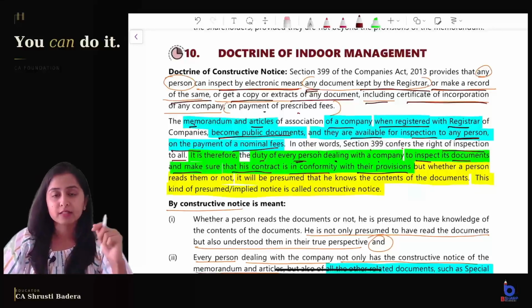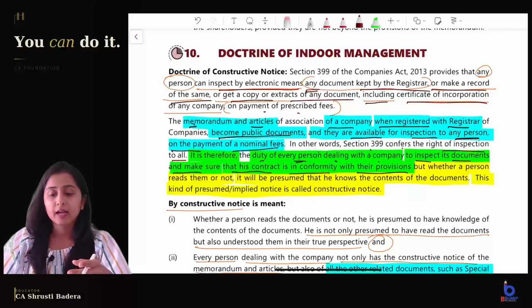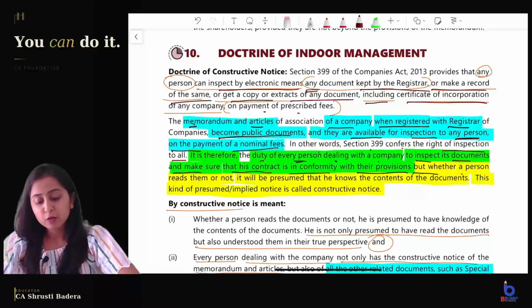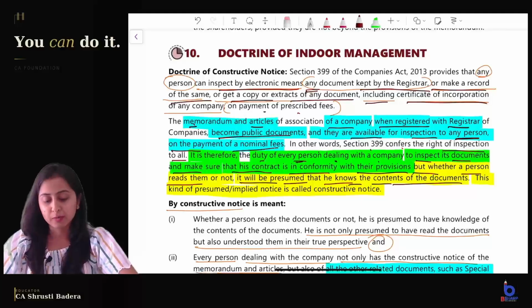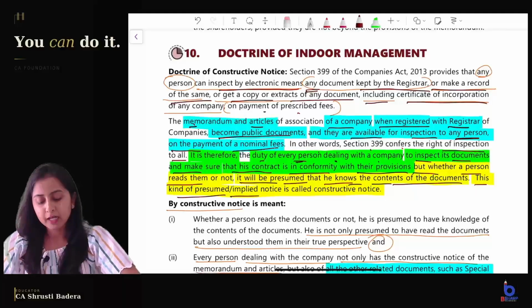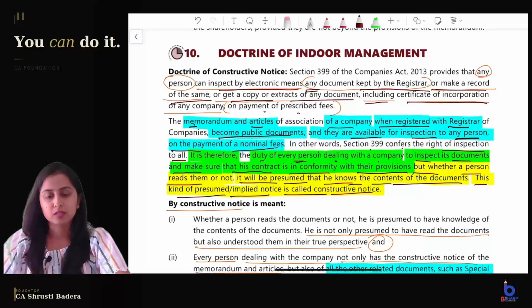You should always read the MOA of the company before entering into contract and confirm yourself that whatever contract you are entering into, it is within the powers of the company. It is conforming to the provisions given under MOA and AOA. But whether a person reads them or not, it will be presumed that he knows what are the contents of these documents. This kind of presumed or implied notice is called constructive notice.